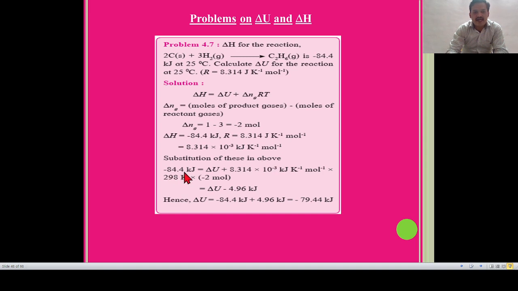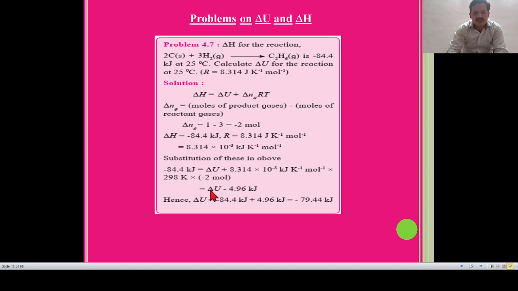So -84.4 kilojoule, that is the value of delta H, is equal to delta U, which we have to calculate, plus 8.314 × 10^-3 kilojoule per Kelvin per mole into 298, that is the temperature of 25 degrees Celsius. We have to convert it into Kelvin: 273 + 25 = 298 Kelvin, and delta Ng is equal to -2 mole.